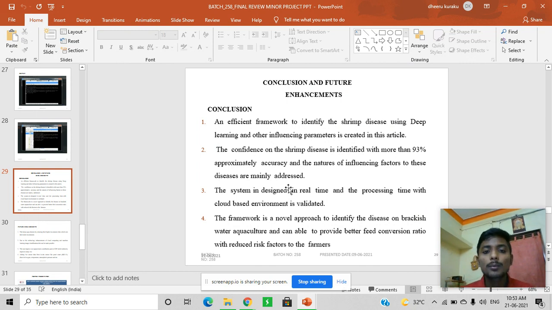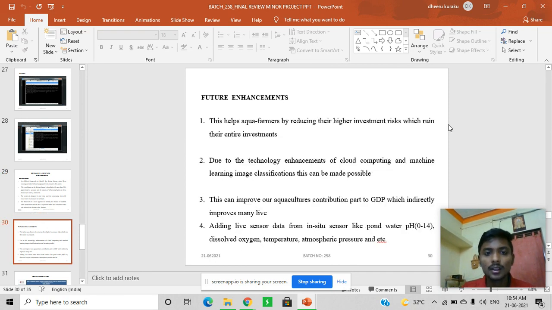So we conclude our project as an efficient framework to identify whether a stream got infected or not. In that, particularly, we have got 93% accuracy for identifying white spot disease. The system is designed for real-time processing and validated in a cloud-based environment. These are the conclusions and future enhancements.